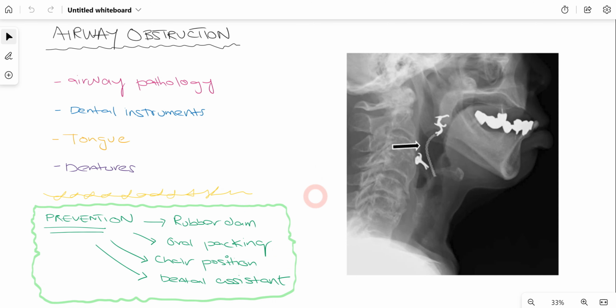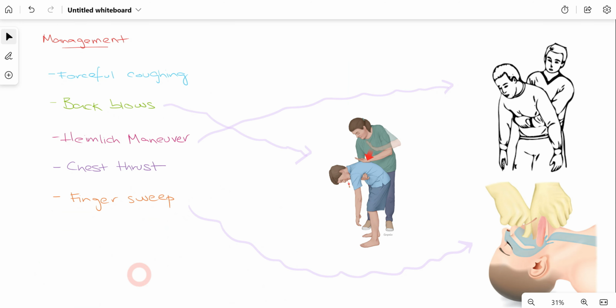Chair positioning is also very important, because if the patient is very reclined, that increases the chances of airway obstruction. And the dental assistant should also be vigilant, looking whether something can go down the throat of the patient or not. As you can see in this x-ray as well, this is a dental prosthesis which has been blocked in the trachea of the patient, and then patient experiences airway obstruction.